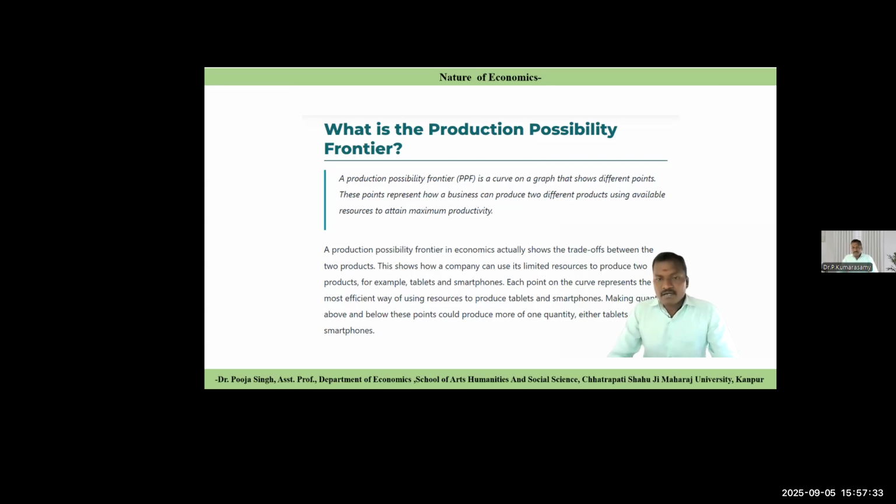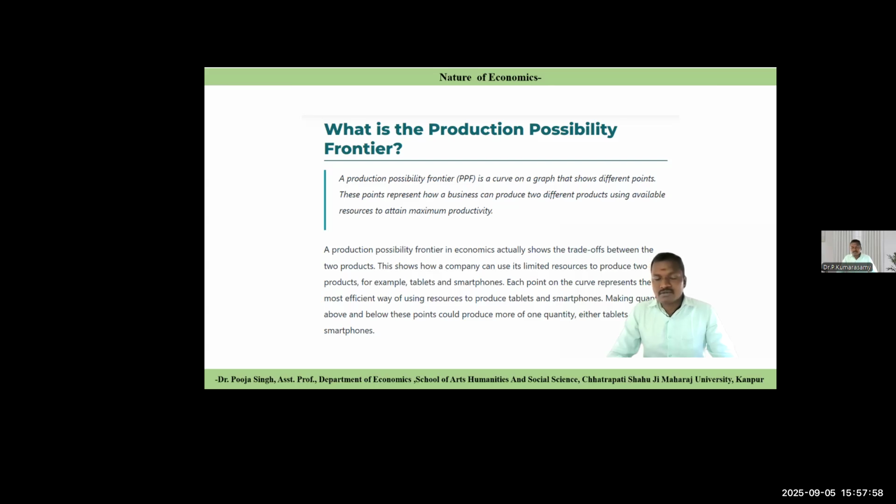So the PPF explains the production of two products with limited resources. Each point on the curve represents the most efficient way of using resources to produce a tablet and a smartphone. Tablet is one type of product, smartphone is another type of product.